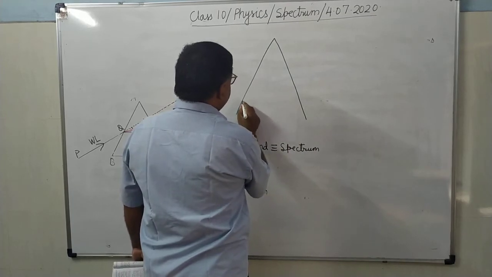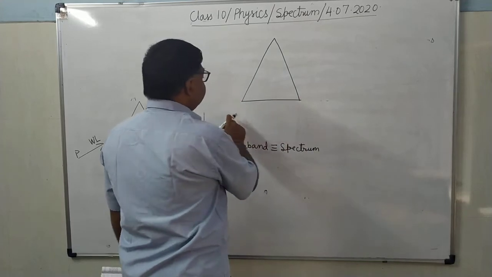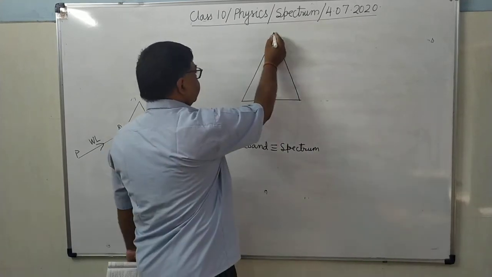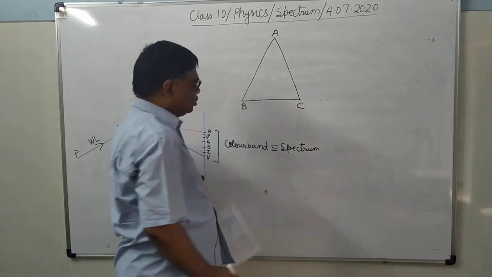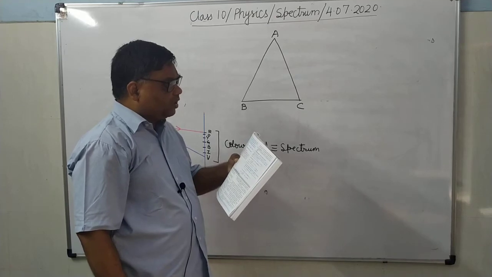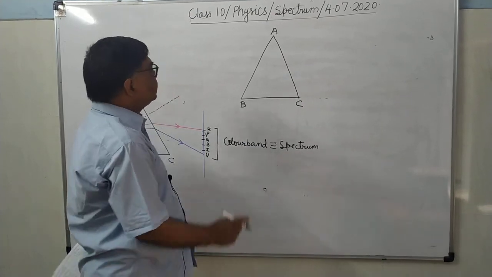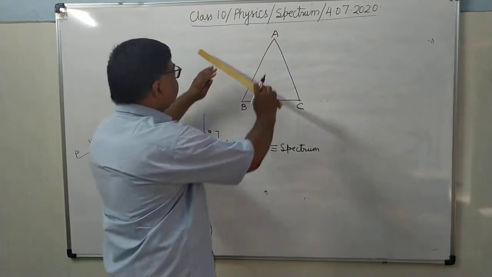This is an equilateral prism, which means each angle is 60 degrees. Each angle of this prism will be equal to 60 degrees. A beam of white light is incident normally on the surface AB. See here, the beam is falling normally on the surface AB.